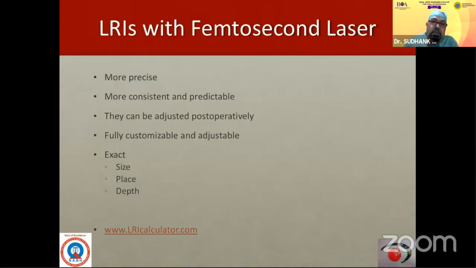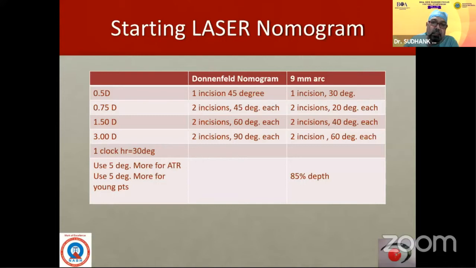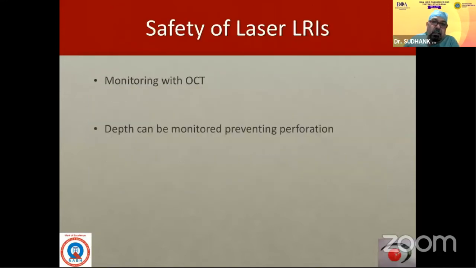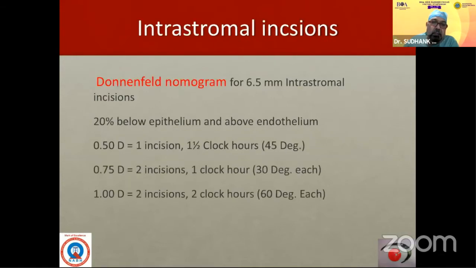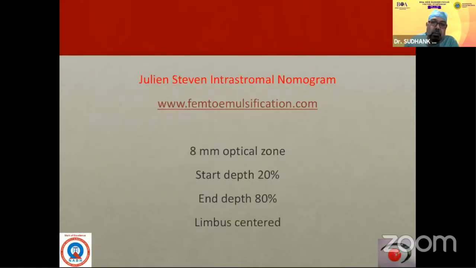LRIs with femtosecond laser are precise, consistent, predictable. Postoperatively, you don't open them all; open the first incision, see what kind of astigmatism you're looking at, and then open the other one. So that is very important, that you can titrate your results. And laser nomograms are there for the LRIs, and arc incisions are adjustable. And you can monitor with the OCT while doing it, so they are very safe. And let me go forward.